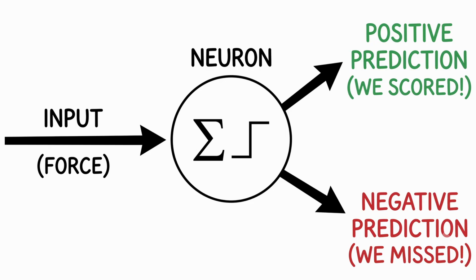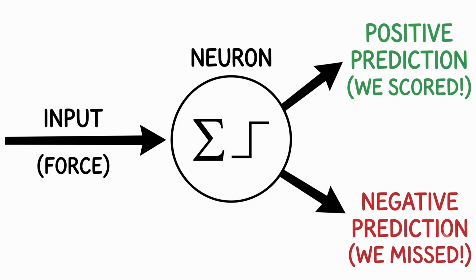So the perceptron expects an input, in our case the force, and it passes the input to the single learnable neuron. You can imagine that this neuron is a memory which can store some information. After this neuron processes the input, it results in a single value which is then compared to a threshold. If that value crosses the threshold, it means that the prediction is positive. In our case, we score the goal. And if it doesn't cross the threshold, it means that the prediction is negative, so we missed. And if the prediction is wrong, the learnable neuron updates its memory.